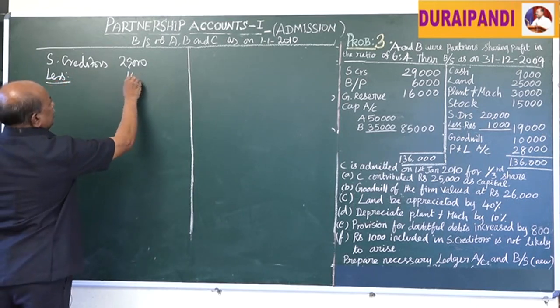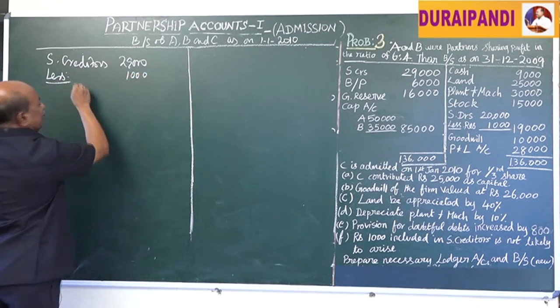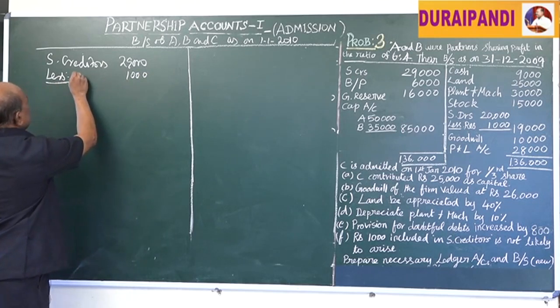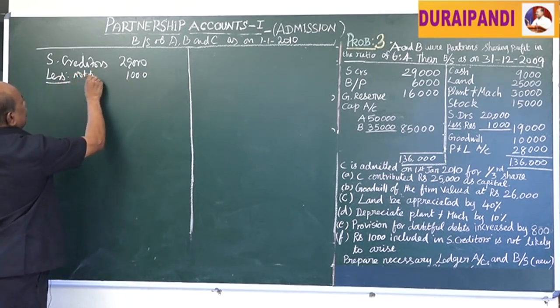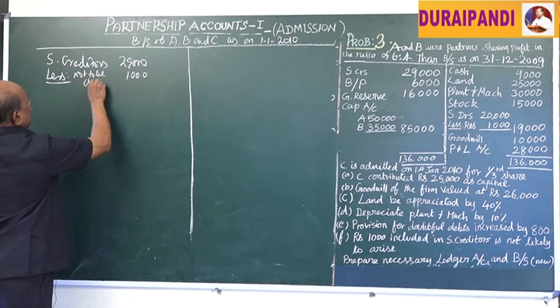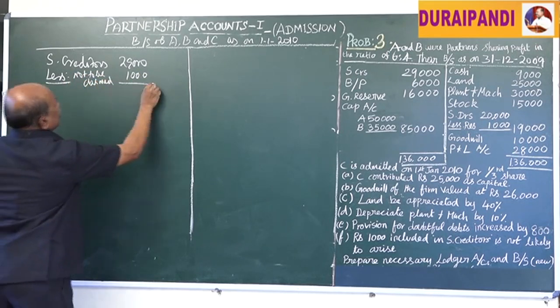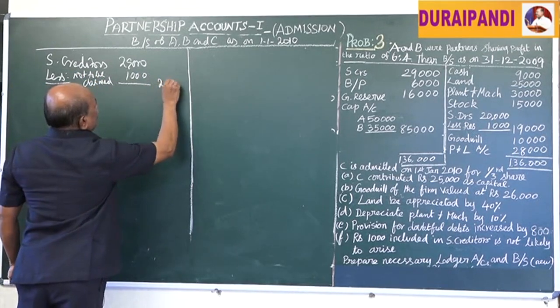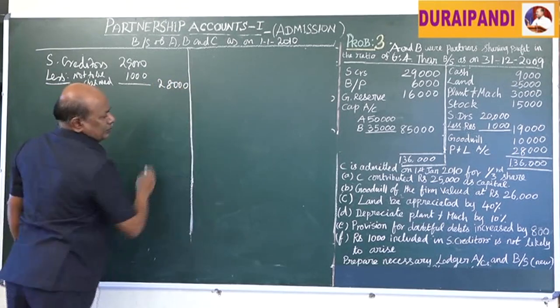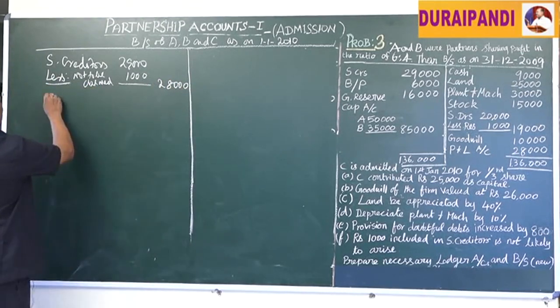So already it is credited in the revaluation account. Now it should be deducted. That means less not to be claimed, 28,000.